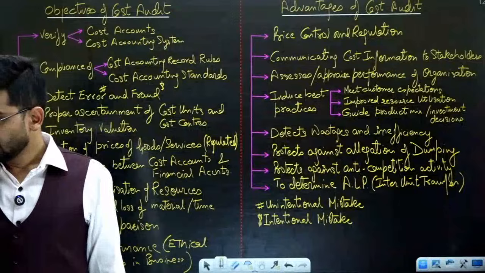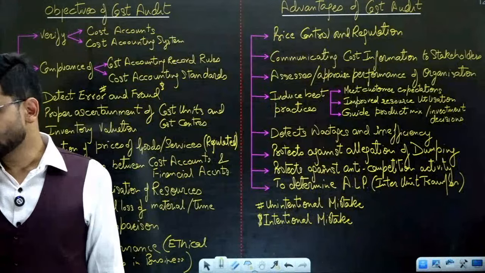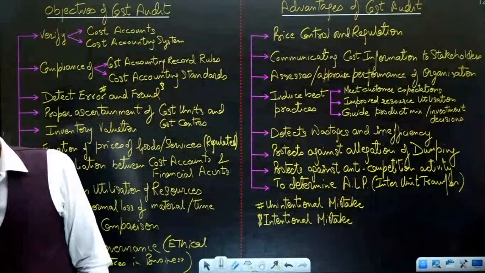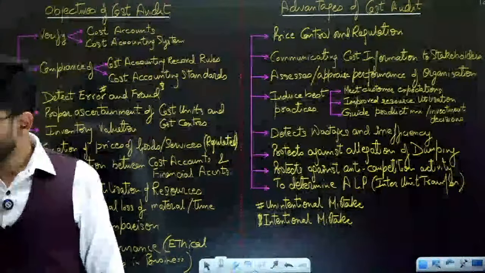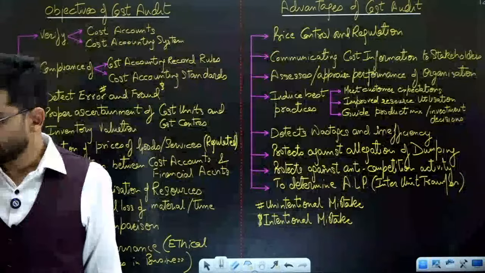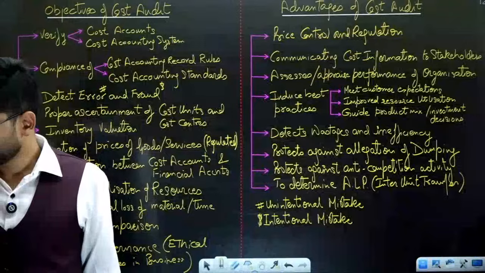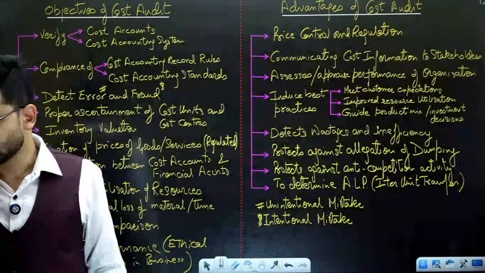Then finance charges and non-cost related items in cost sheet. Very good answer. Finance charges and non-cost related items are there in the cost sheet. So finance charges are not there in the cost sheet. Finance charges are not there in the cost sheet.